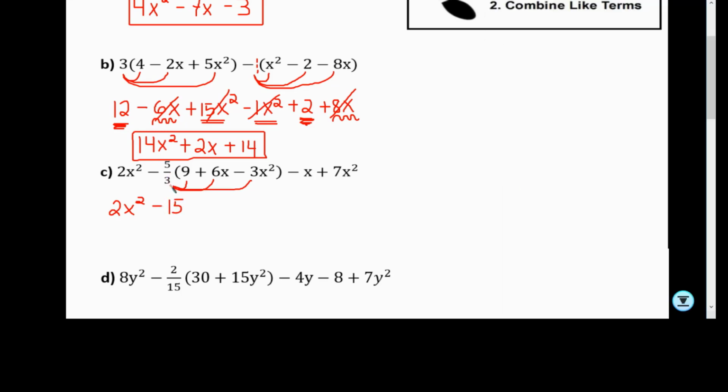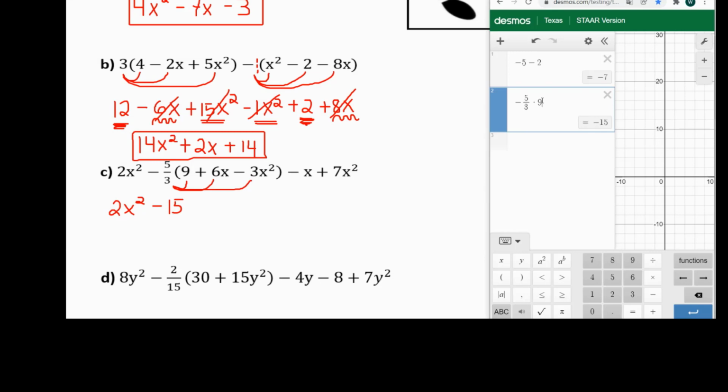Now we're going to do the same thing, negative 5/3, and we'll multiply by 6. So let's take our calculator again. And instead of 9, what we can do is click right there and change that 9 to a 6. And we get negative 10x.